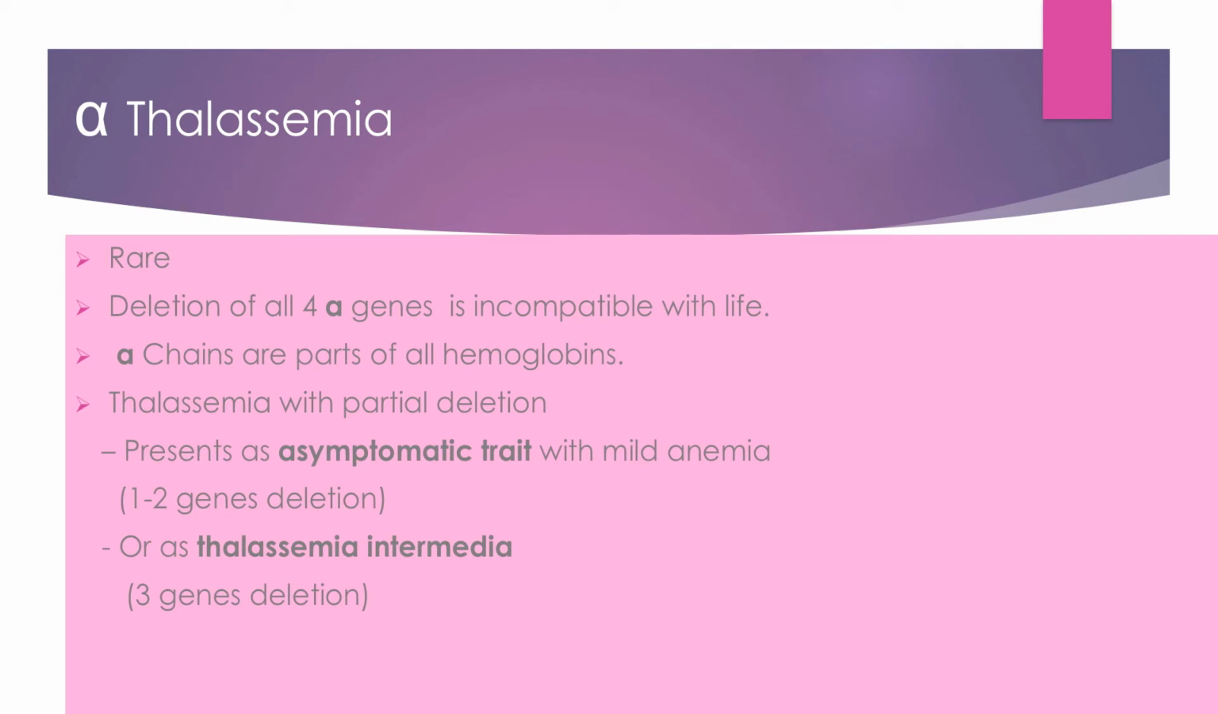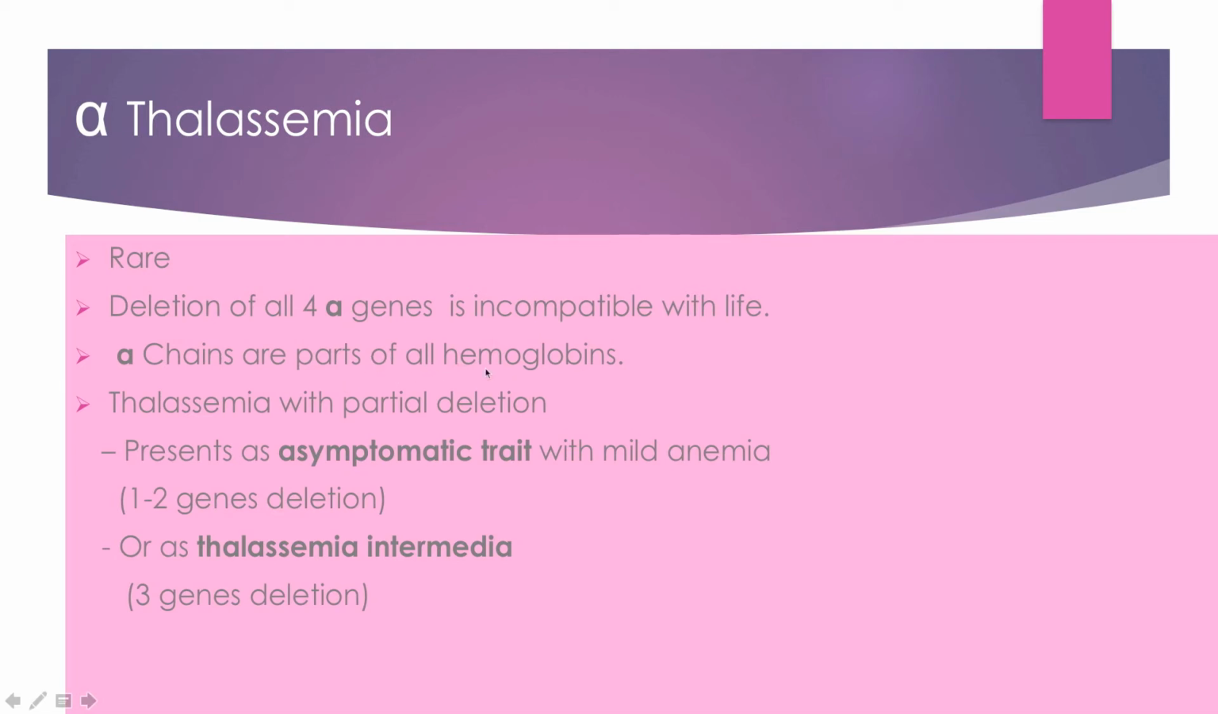If all genes are absent, then it is incompatible with life, because alpha is very important. Alpha is in all types of hemoglobin, that is HbA, HbA2 and HbF. We have talked about this. HbF is in the fetal life, and HbA2 and HbA are in the adult life. HbA is alpha 2 beta 2, whereas HbA2 is alpha 2 and delta 2. So alpha chains are part of all hemoglobin.